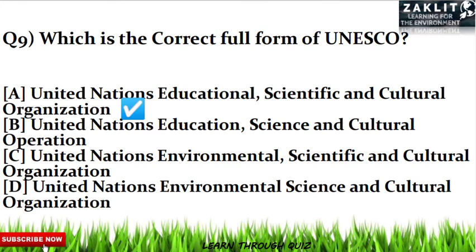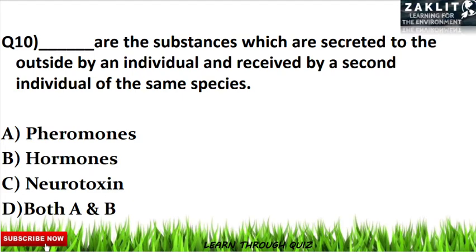Let's move to the final question of the quiz contest. The 10th question was, dash are the substances which are secreted to the outside by an individual and received by a second individual of the same species. And here the correct option will be pheromones, which are excreted outside. If it had been about inside, then we could have considered hormones.